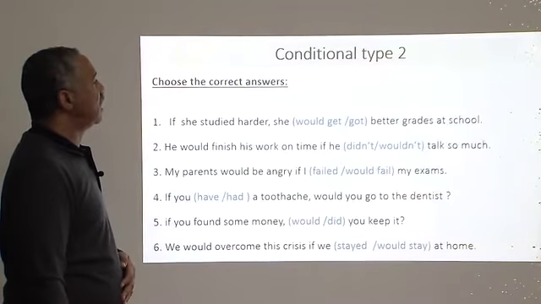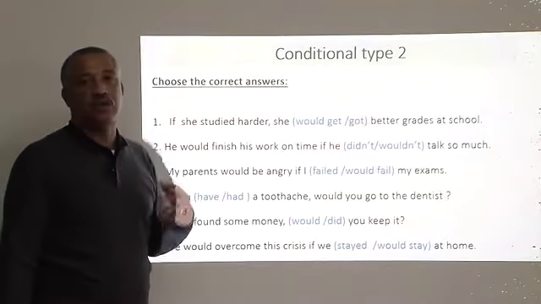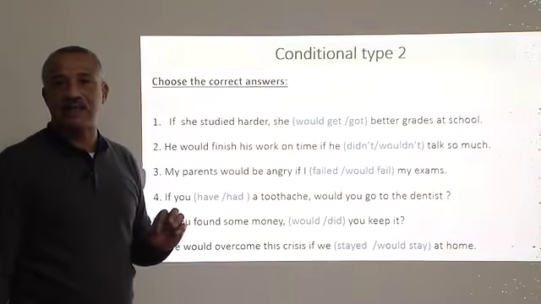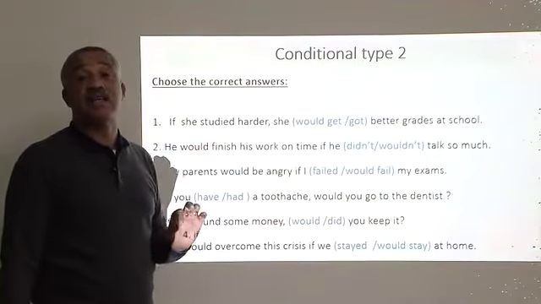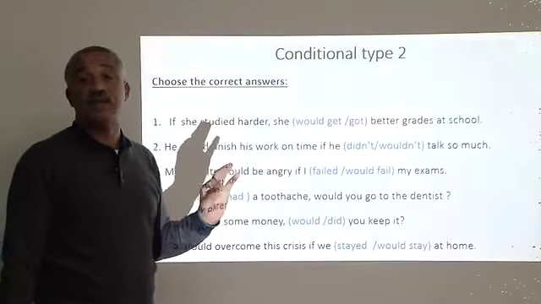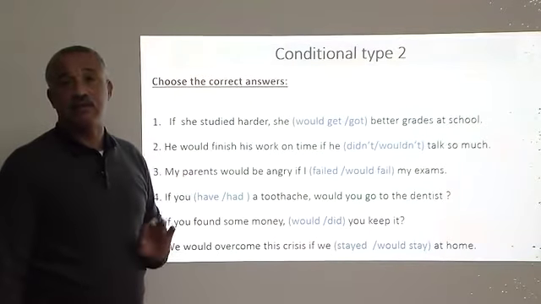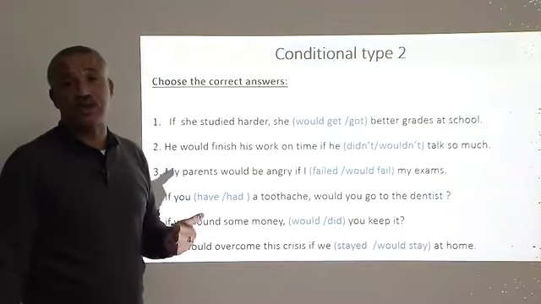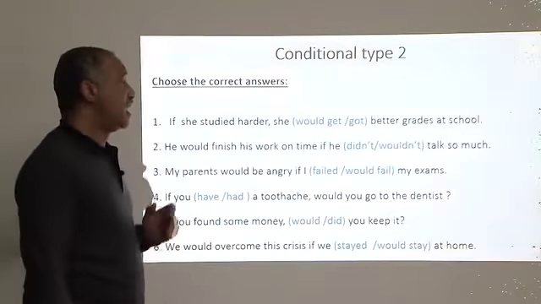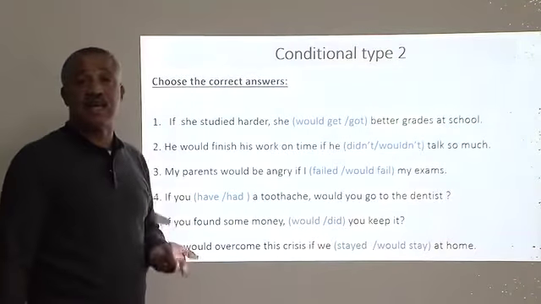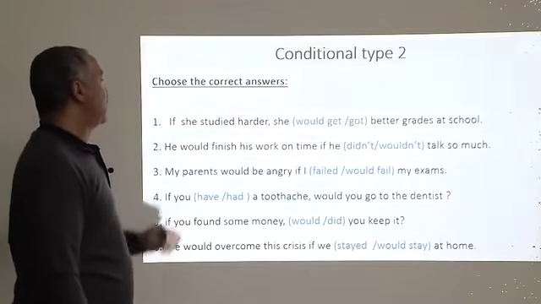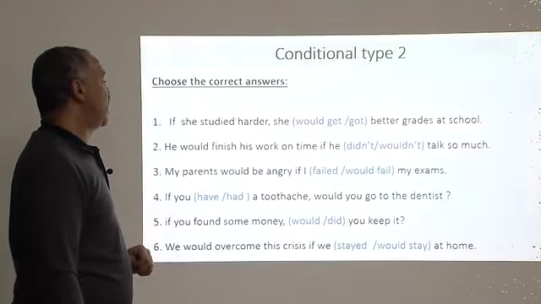Now let's go directly to conditional type 2. The form of conditional type 2 is if plus simple past, and then would and the verb in the infinitive form. We can use would, we can use could, we can use might. All right, and the verb that comes after is used in the infinitive. Now let's work on this exercise.